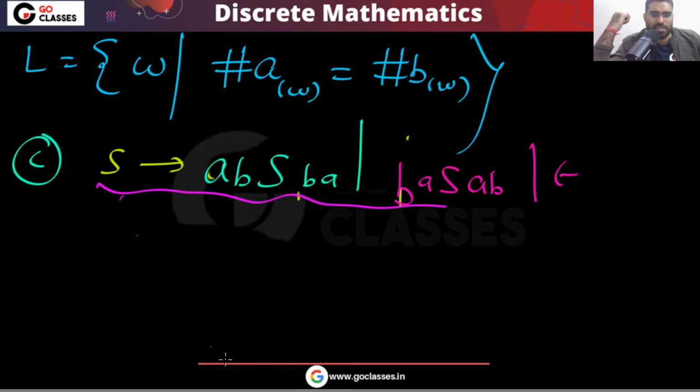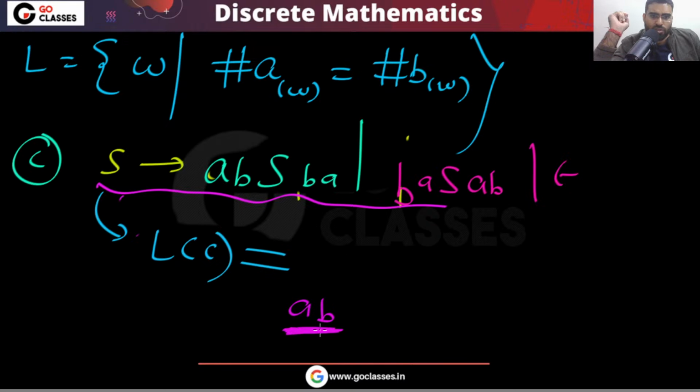But what is the language of option C? Can anyone tell me? See, it's like AB, then its reverse. If you start with AB, then its reverse must be here. Again, if you have AB, then its reverse must be here.